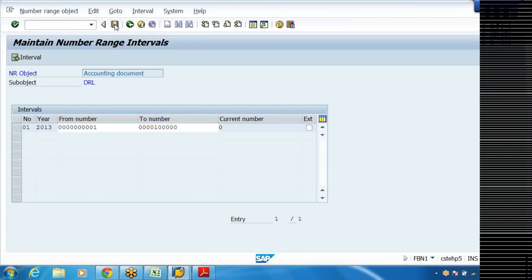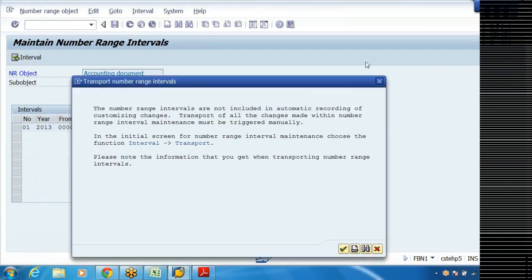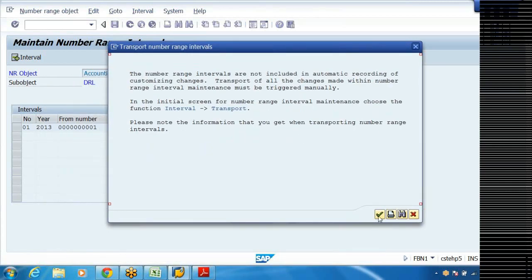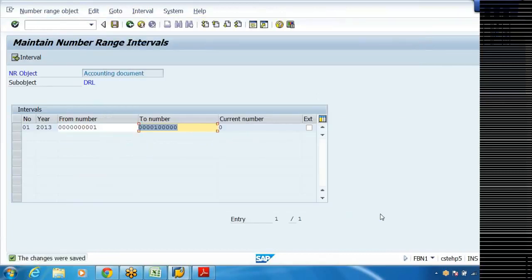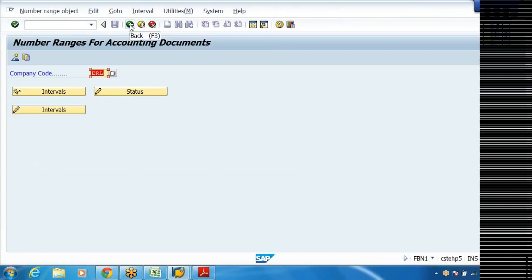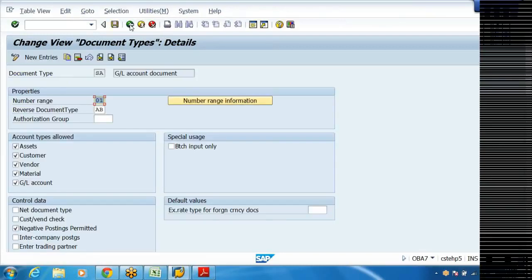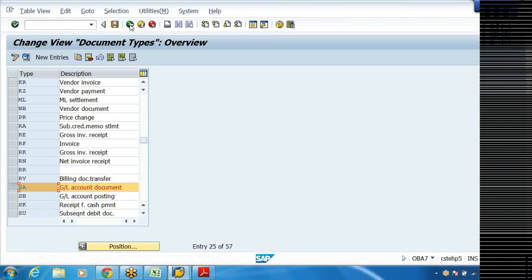Save it. Once you save, the system will give you one message. For the time being, ignore this message, because for all other things the system has generated one request number. But for number range, it generates one warning message. That is related to the transportation of number ranges from one server to another server. For this, we need to discuss the landscape, which we'll see later. So I've created only one document type now, one document type and number ranges. Just come out.